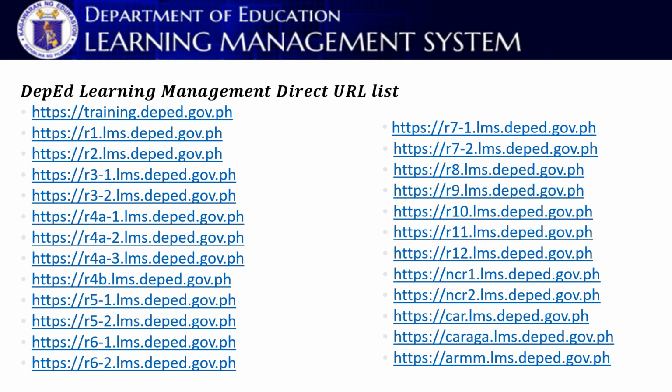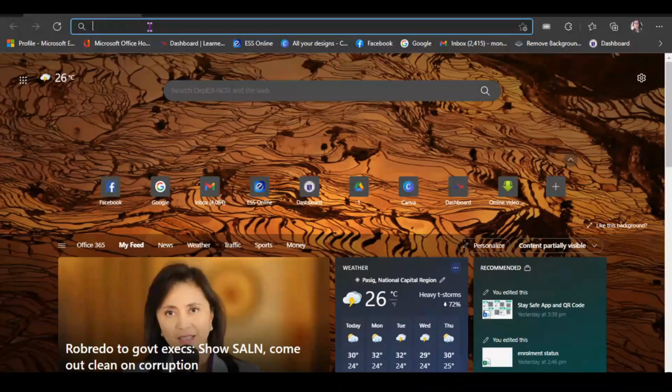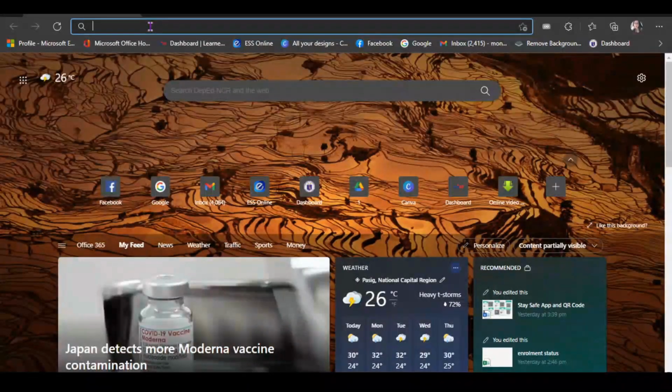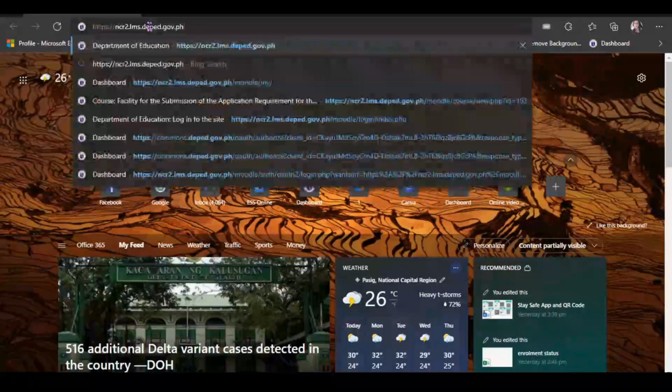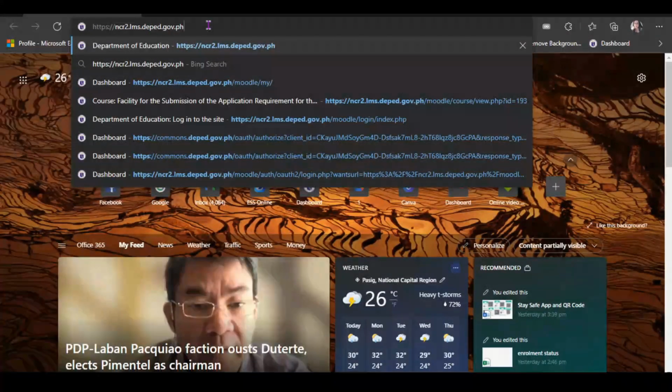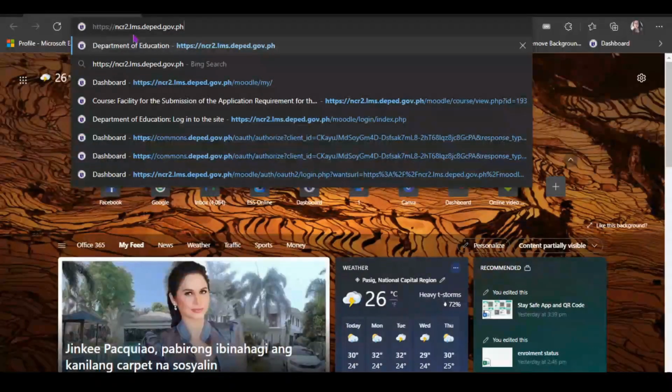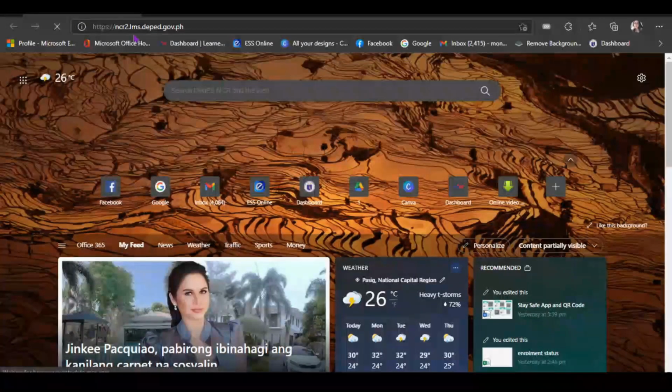You can just copy this kung saang region ka kabilang, and then paste it to your browser, and then madidirect ka na sa LMS. Okay, don't worry, I'll be posting this on the description box. Copy, paste nyo lang dito sa inyong browser yung link kung anong gagamitin yung PDLMS or DLMS. Okay, so since ako ay nasa NCR2, ito yung aking gagamiting link. And then, pinost ko na sa aking browser, and then I'll just click enter.